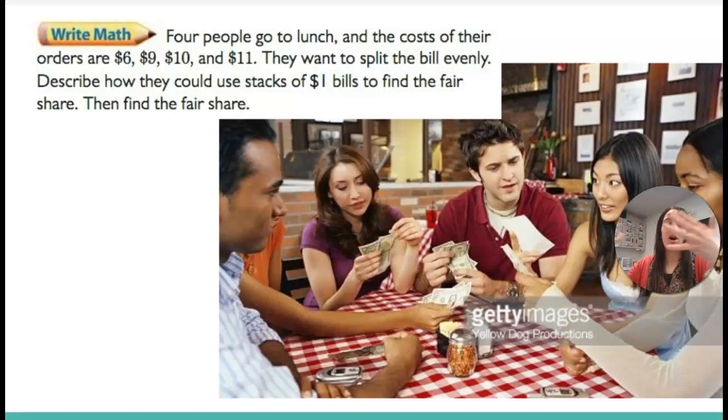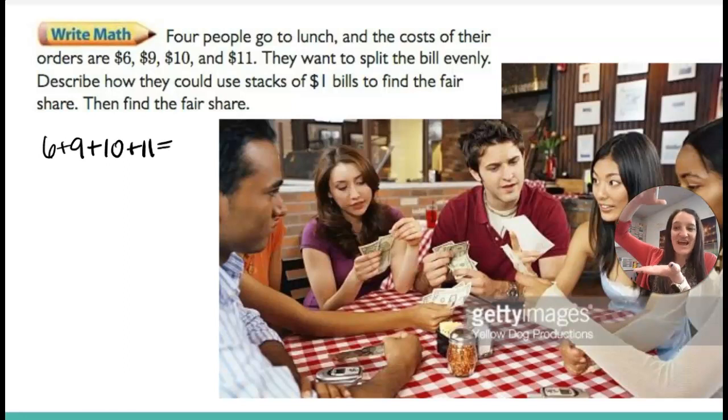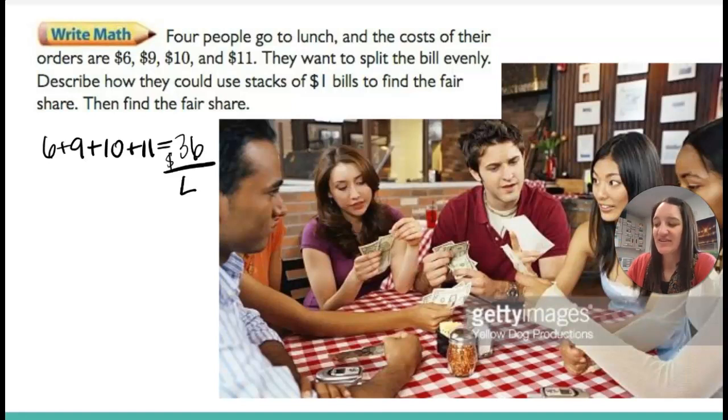Well, why don't we add up all of those dollar bills? Let's add up the 6 and the 9 and the 10 and the 11 and see how tall the stack of dollar bills is. That would be 10, 20, 36 dollars all together. Now that we have a big stack, let's equally pass those out between the 4 friends. So let's divide 36 by 4, and we have $9.